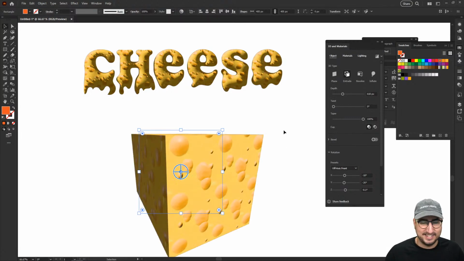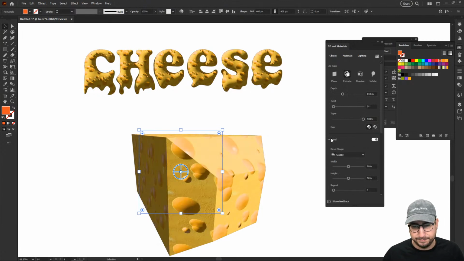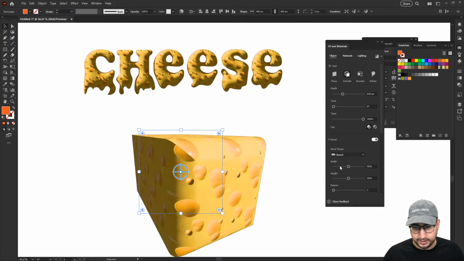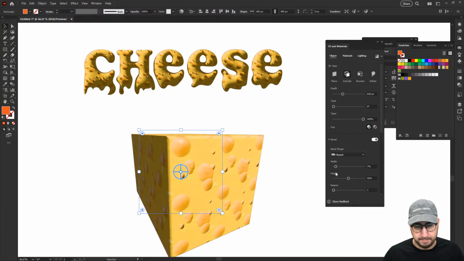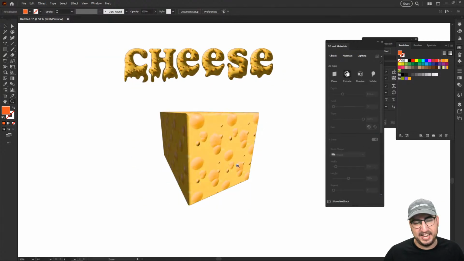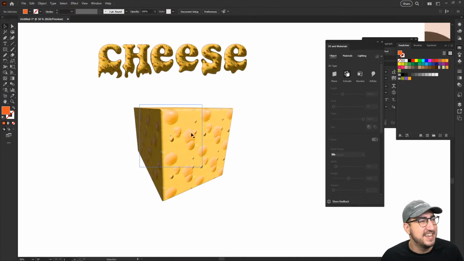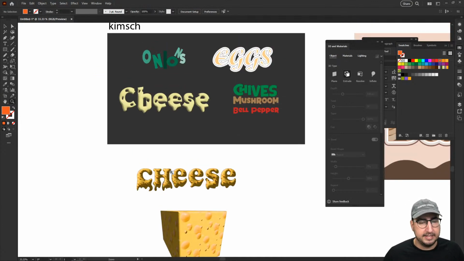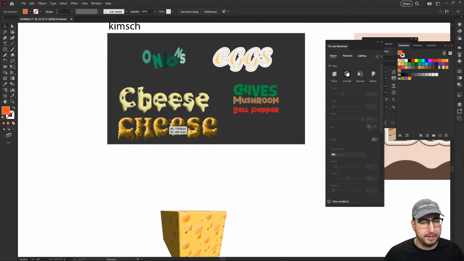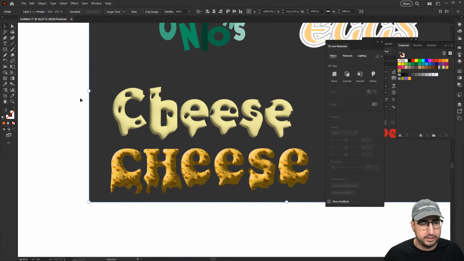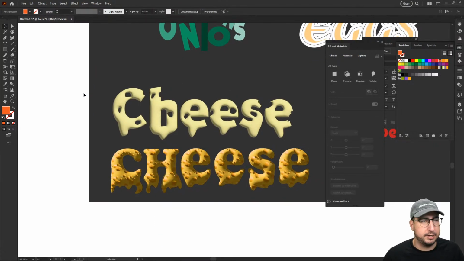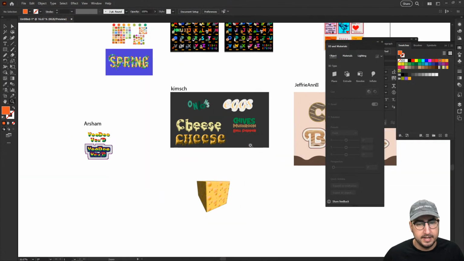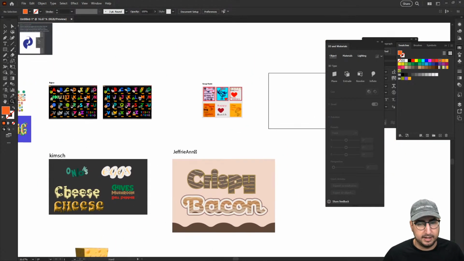A cheese block. We have made a block of cheese. I think that maybe we need a little bevel on here. Just a little round. And then pull that way down. There we go. So we have a 3D block of cheese looking good. Man, this is wild. So yes, you can play around with these and really create a different look than what you've created, but in a similar fashion. So it's just easier to add a little bit extra dimension, a little bit of extra fun here. But I love what you did there with your pieces.